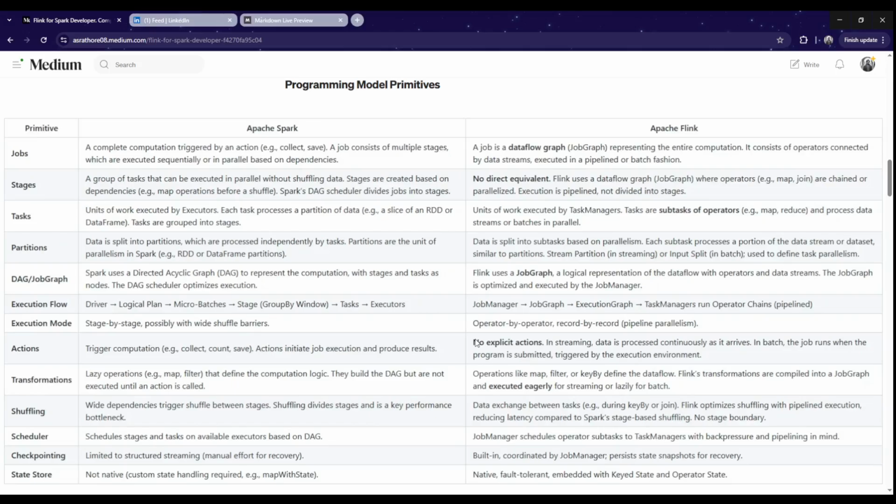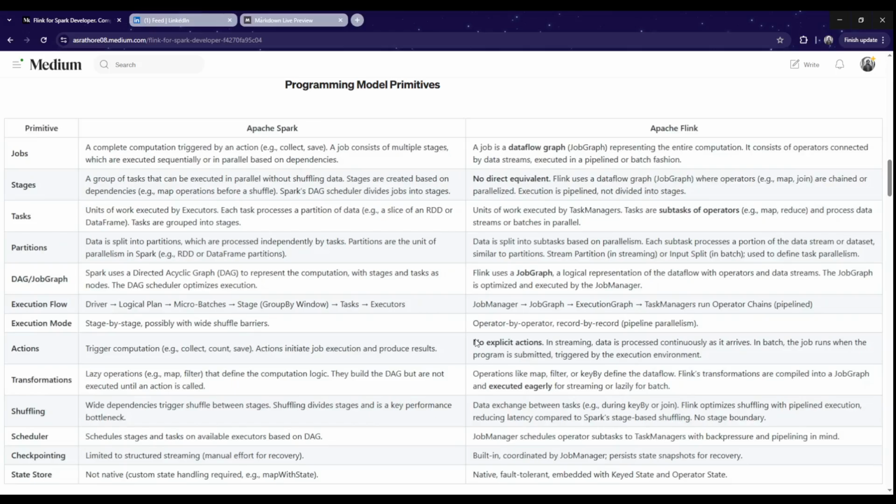Execution mode: stage by stage is what happens in Spark because we have multiple stages. Each job is divided into multiple stages, and then each stage is executed independently. But in the case of Flink, there is no stage creation. It is all one pipeline with a chain of operators. So the execution mode there is operator by operator and record by record.